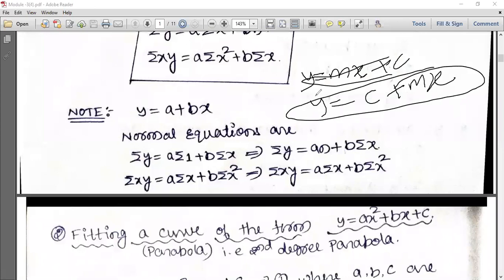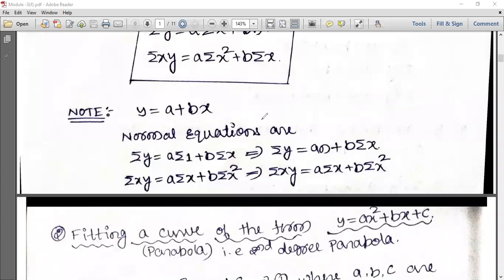Because of that, how do we write the normal equation for this? I told you that first you take the summation of each term. After taking the summation, the constant you take out. So summation of y equals a into summation of 1, which you know is n, plus b into summation of x.